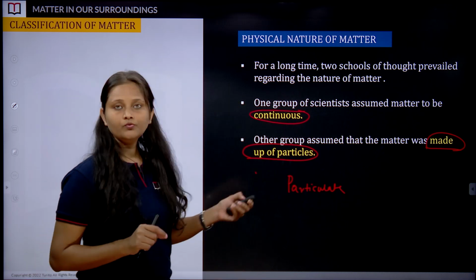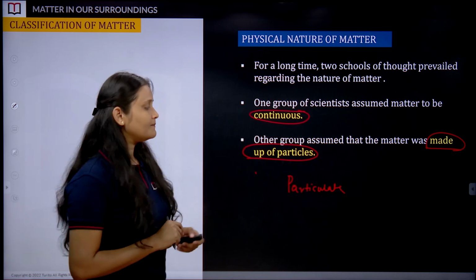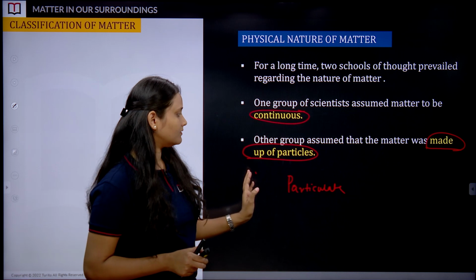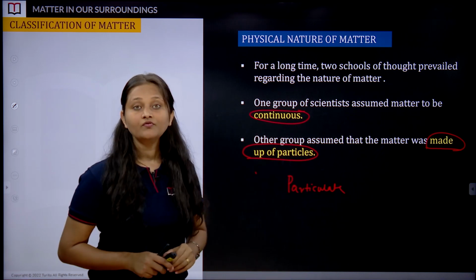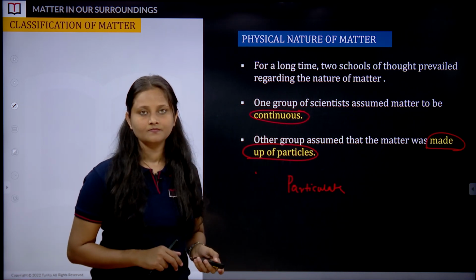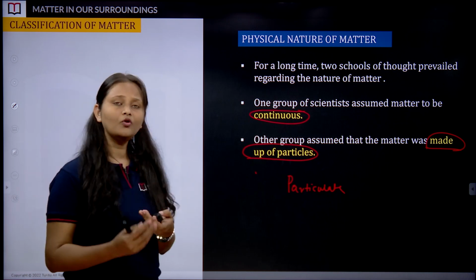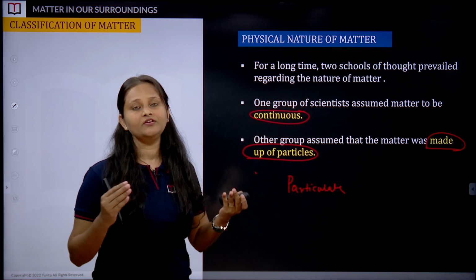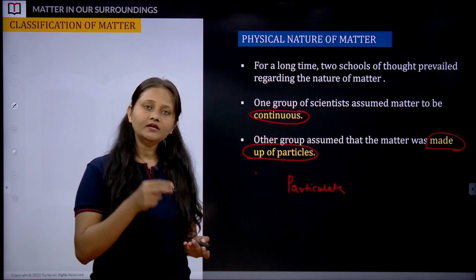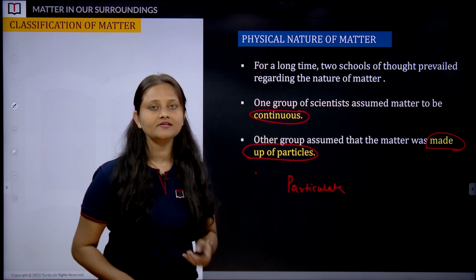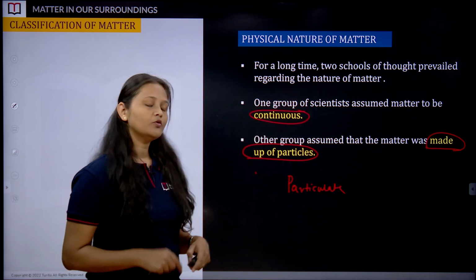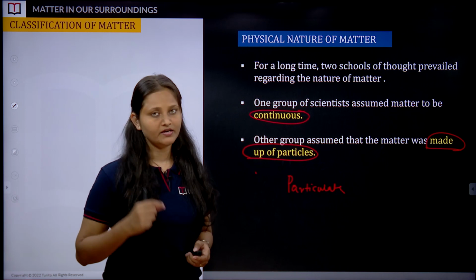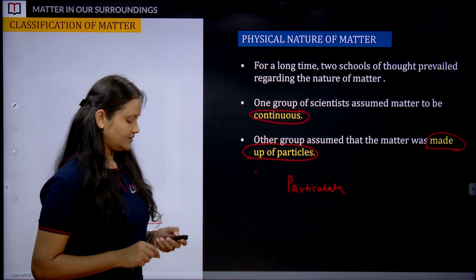If anyone wants to take note out of this, they can quickly. So, physical nature of matter: continuous, and matter is made up of particles. Though it is continuous, why are we saying that? Though it looks like a continuous thing, uniformly distributed, actually it is comprised of small particles, and that is how we conclude that matter is made up of particles. It is particulate in nature. All right.